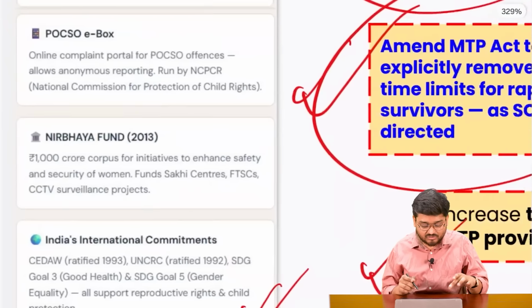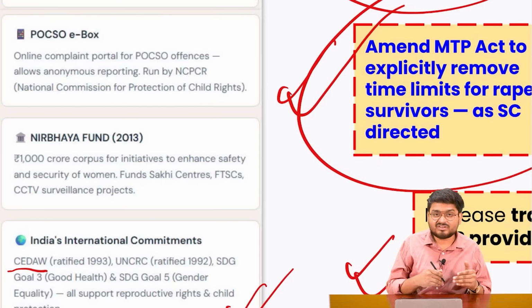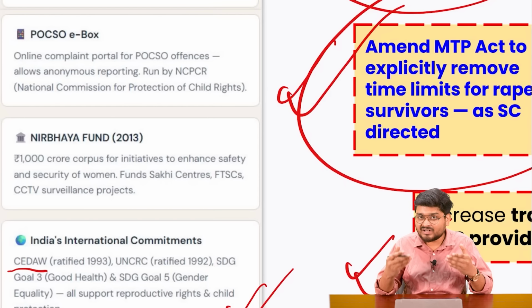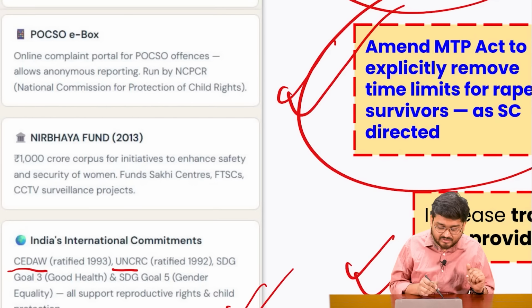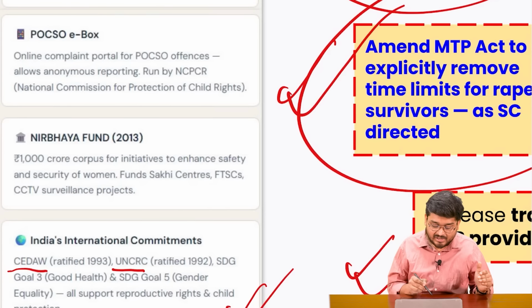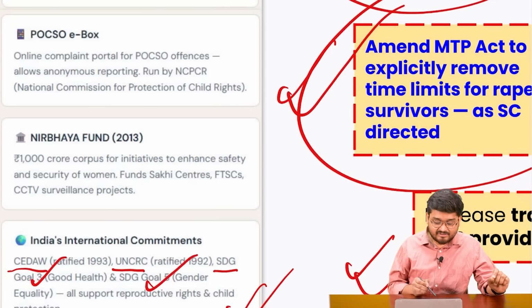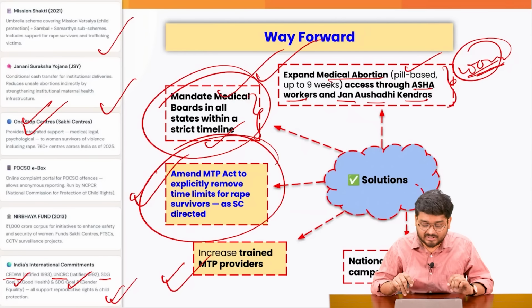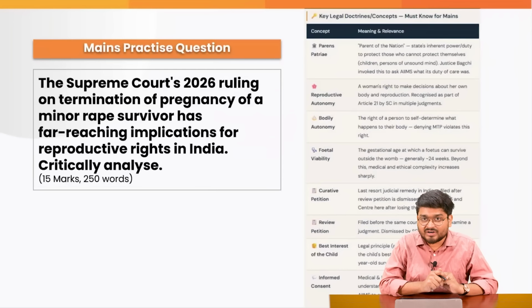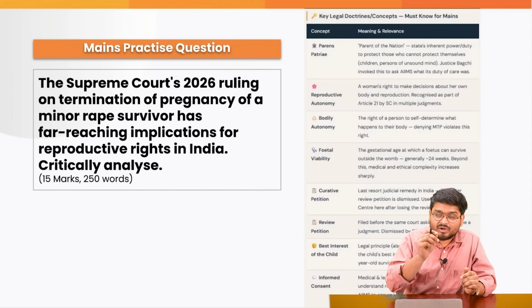India is part of the CEDAW. UN CEDAW is this universal and international commitment for women's rights. We have also ratified the UN CRC. We follow the Sustainable Development Goals, wherein goals number 3 and 5 directly support women's development and everything. So that is where we have to understand that this is a pressing debate, and at the end of the